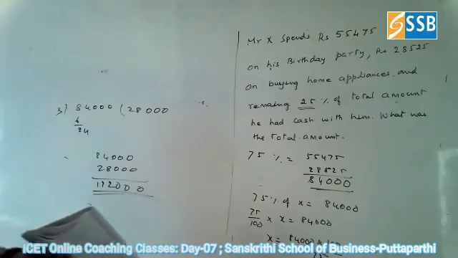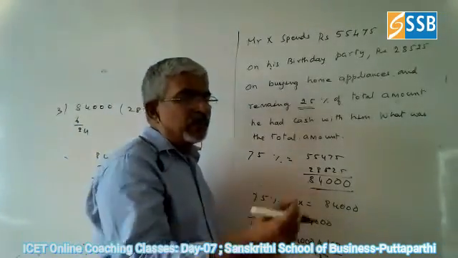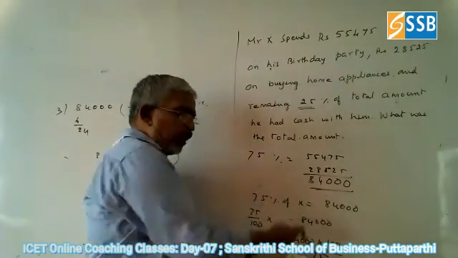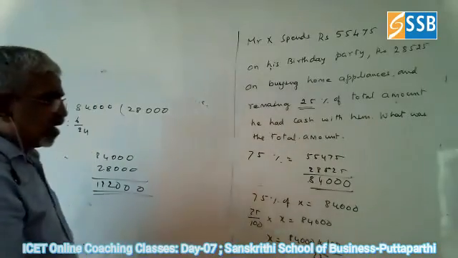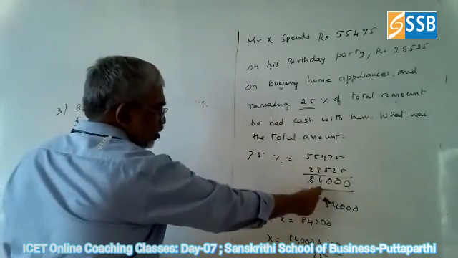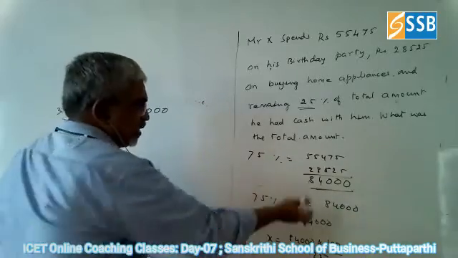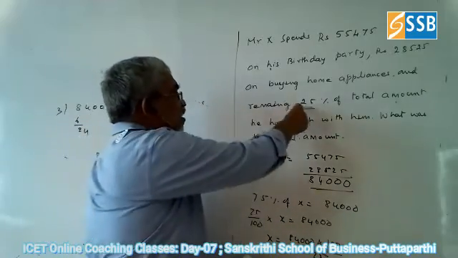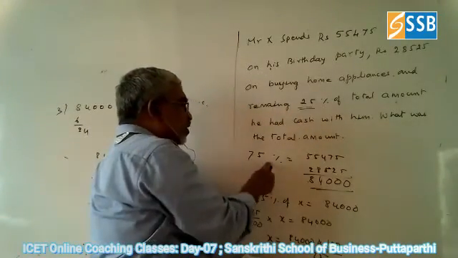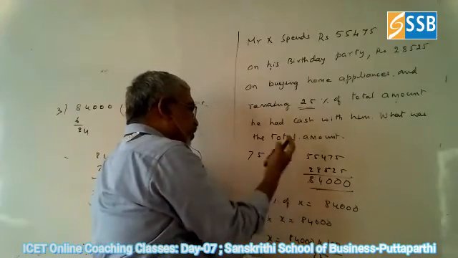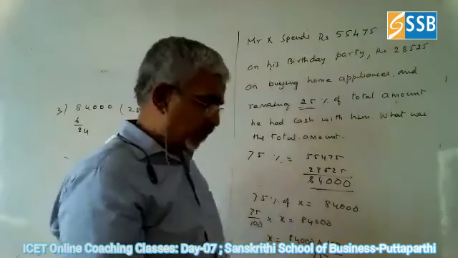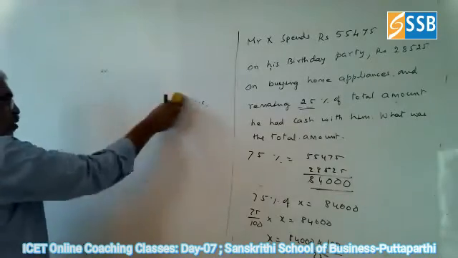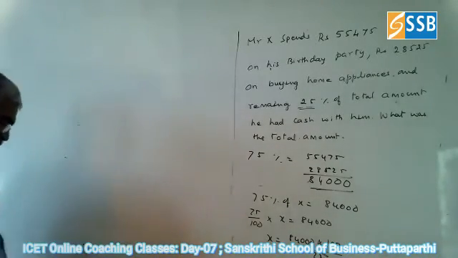You can use that way. Otherwise, the shortcut I use: I told you, 75% is 3 by 4. I just divide this total amount by 3, so I got 25%. Just add it, and you will get the answer. This is a shortcut. They asked for the remaining 25%, so I divide this by 3, I got 25, and add that amount, you will get the answer. Okay. So now let us go for the next problem. The answer is 112,000 for the previous problem.